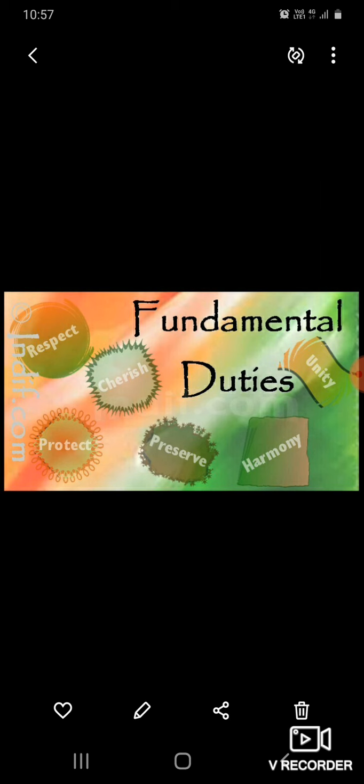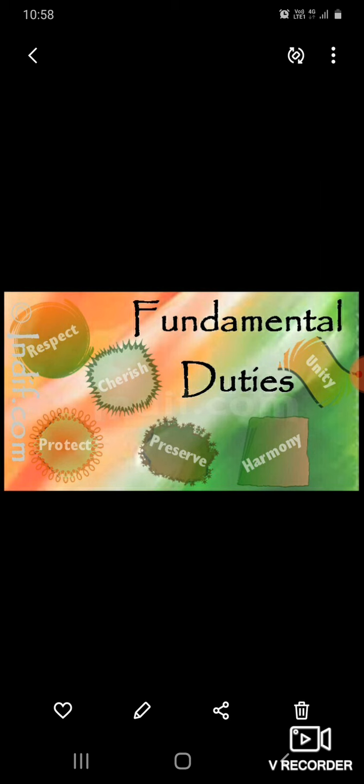If people discharge their fundamental duties with self-motivation, the progress of the country becomes easier. When each and every individual is doing their own fundamental duty, the progress of the country becomes very easy. In the Constitution, 11 fundamental duties are included. I'll explain them. First one is to respect the Constitution, national flag and national anthem.